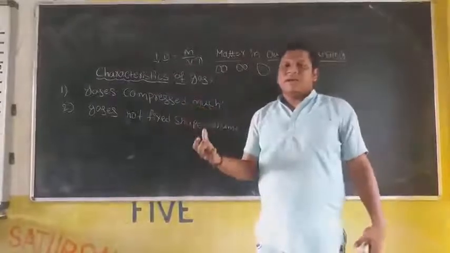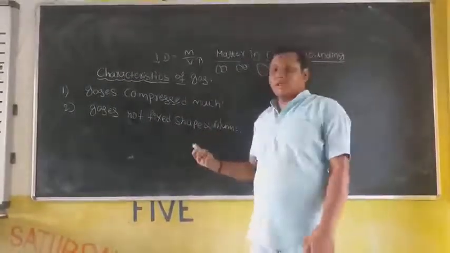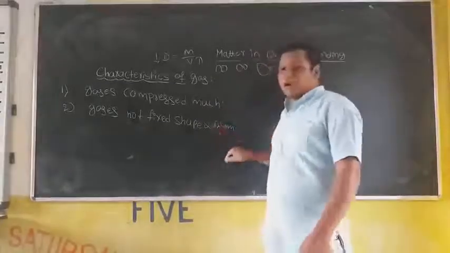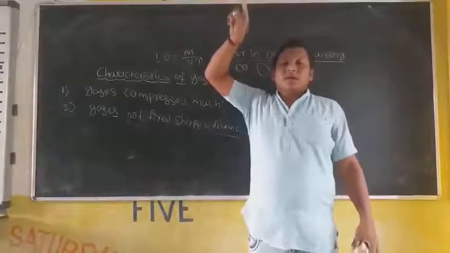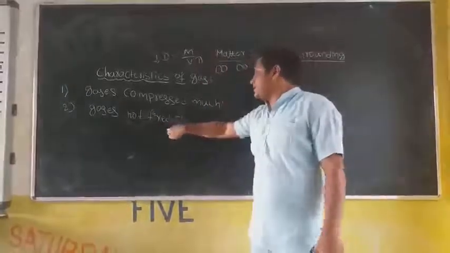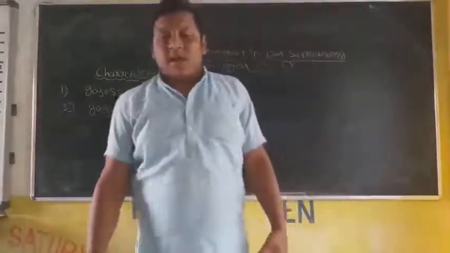When you add a gas to any container, it does not keep a shape of its own. It can flow easily and the volume is not fixed because it flows in whatever the place. Because of that, gas does not have a fixed shape as well as a fixed volume. This is the next property.